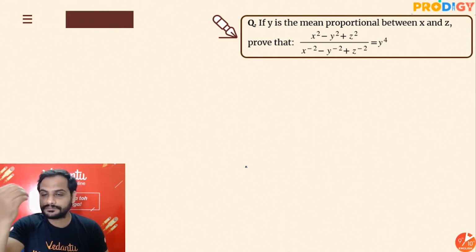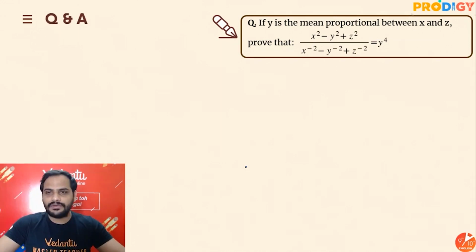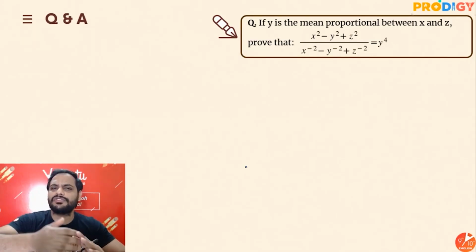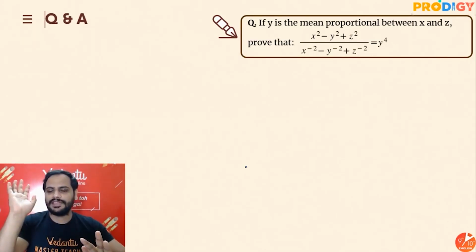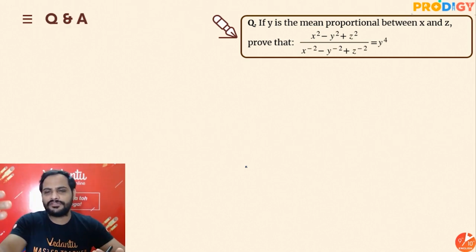Suppose this question. Now I would say that it looks difficult, but it is not. Just start simplifying this. Whenever questions like these come, you just need to start simplifying. Okay children, see, you saw y is the mean proportion between x and z.